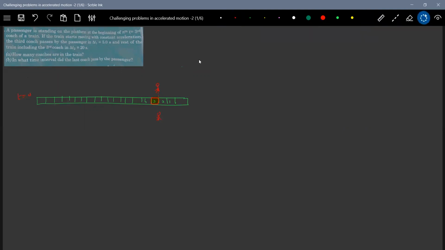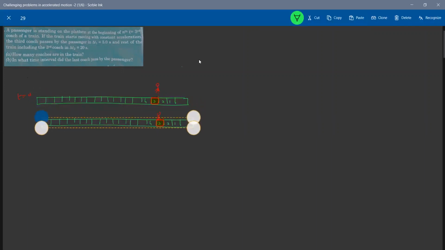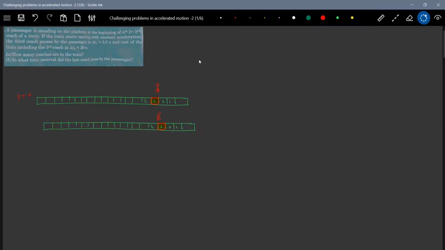The train definitely will move and will come to this position. And it will take a time interval of 5 seconds.